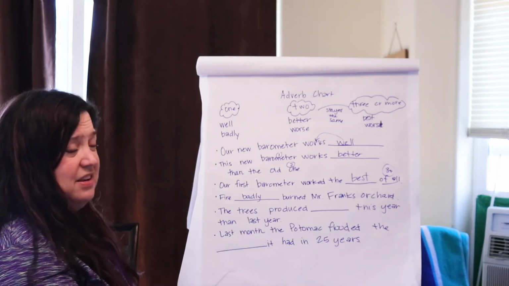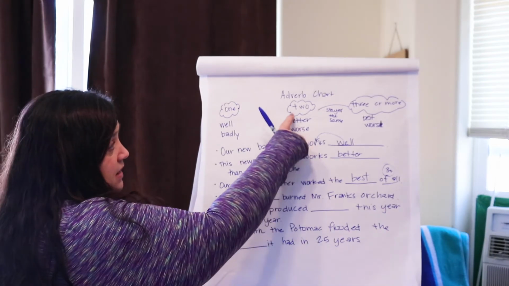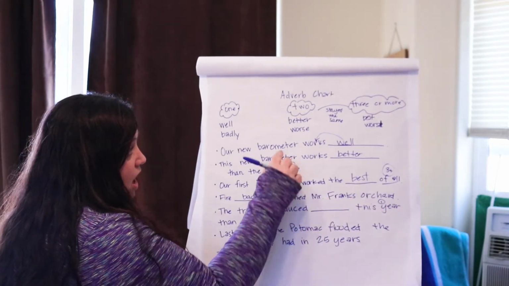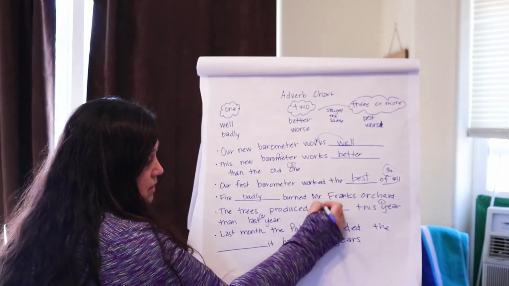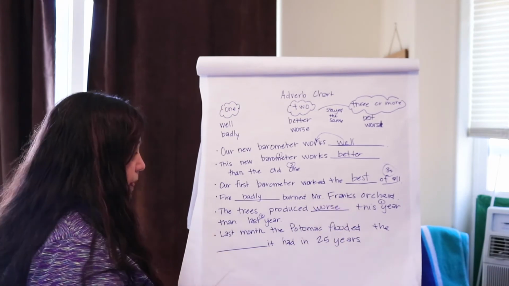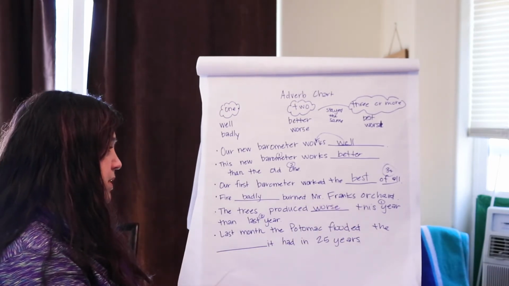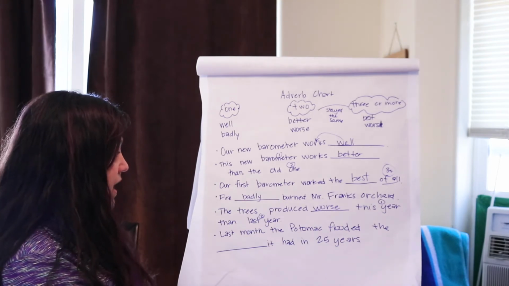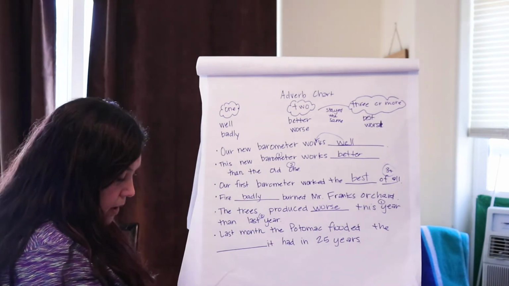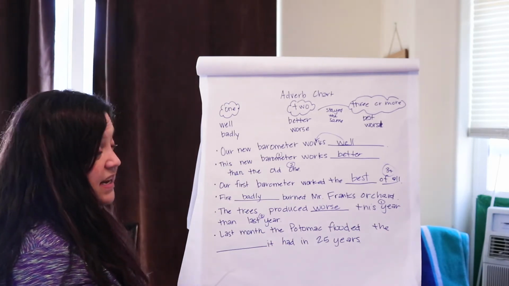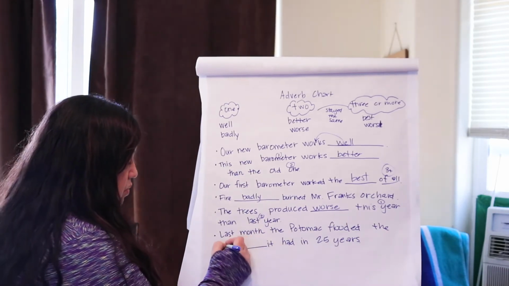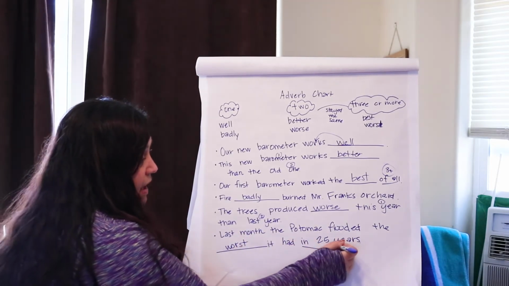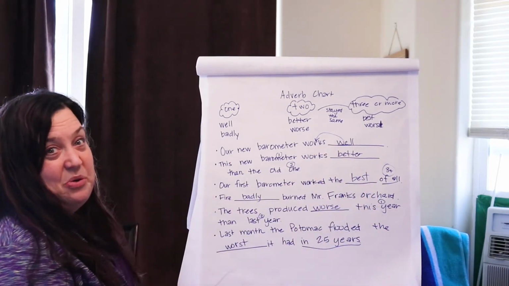The next sentence, the trees produced blank this year than last year. Well, it sounds to me that if it just got burned, it's probably, and it's 2 things. It's this year and last year. I'm going to say worse. And our last one, last month, the Potomac flooded the blank it had in 25 years. Well, I think flooding isn't a happy thing, so I'm going to say worst. And that's because in that many years, that's 3 or more.